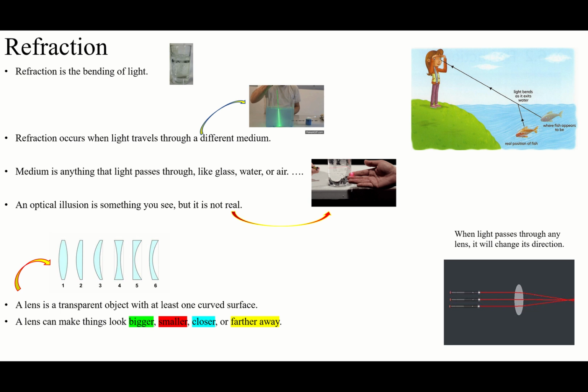Okay guys, today's lesson will be about refraction. Let's see what refraction is. It's not reflection, be careful. It's different from reflection, and let's see what the difference between refraction and reflection is.